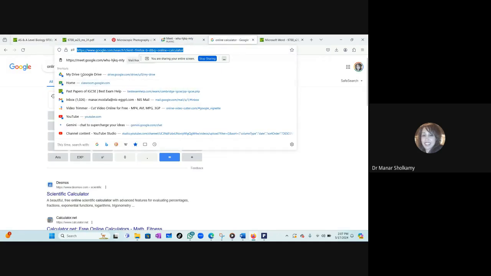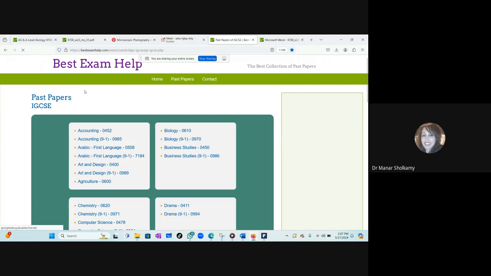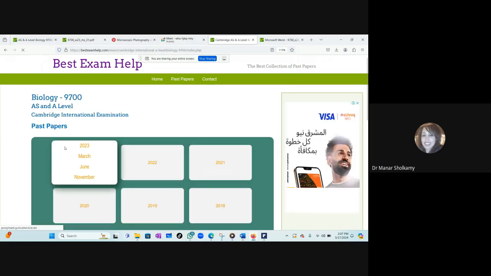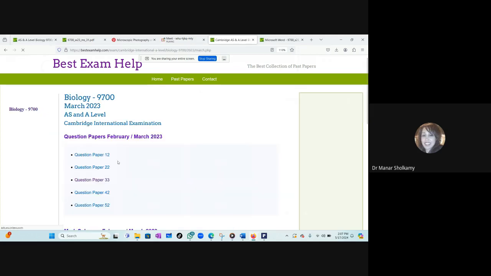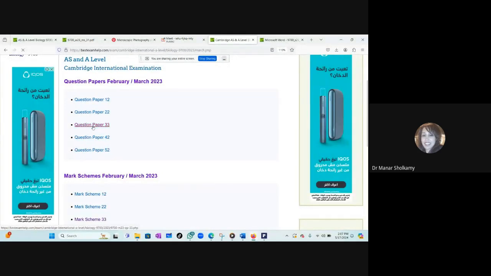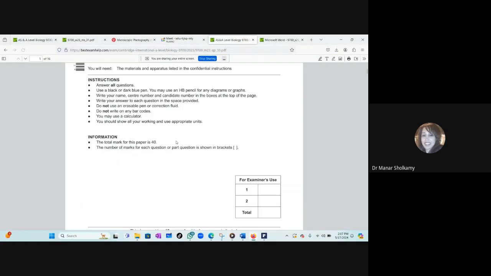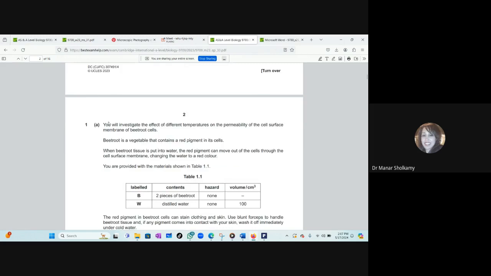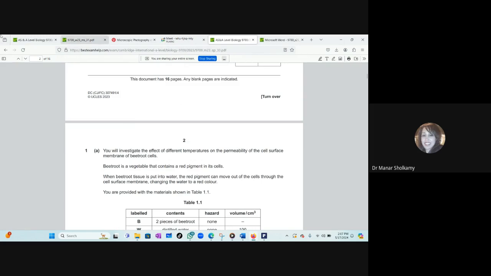This is the website that contains all the exams here. Now, 2023, at least 2023. If you can solve 2023 and 2022 before paper 3, before the upcoming 28th, this would be perfect. Now, the March exam, we already did it all in the lab. I want to remind you, this was the exam that needed 2 pieces of beetroot, and I told you to get beetroot. So we already solved March 2023 in the lab.